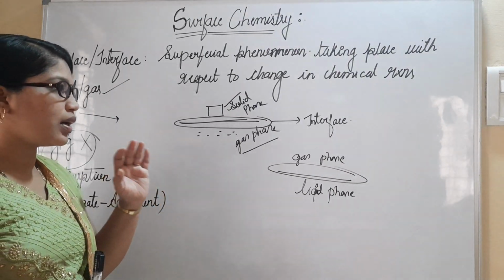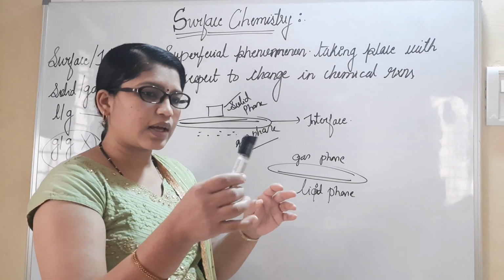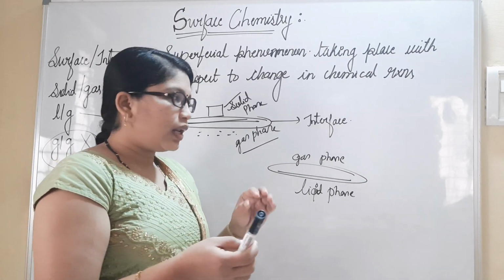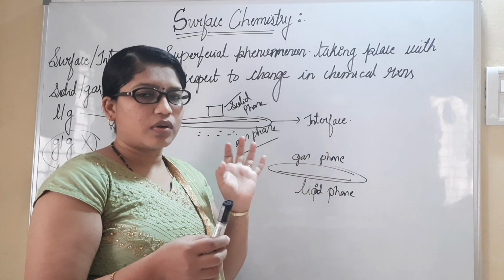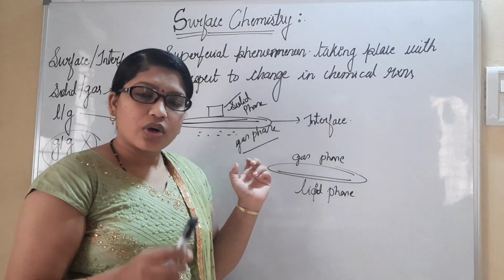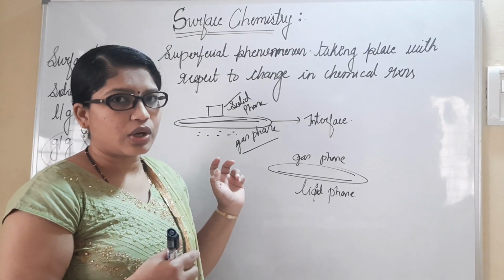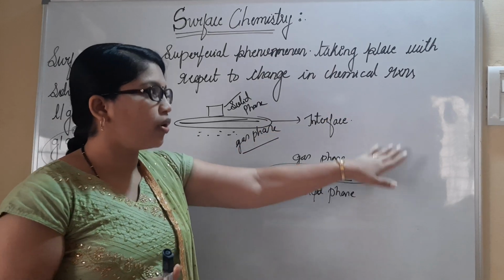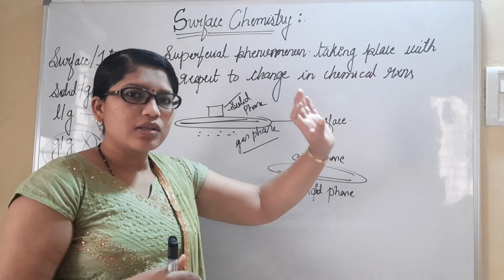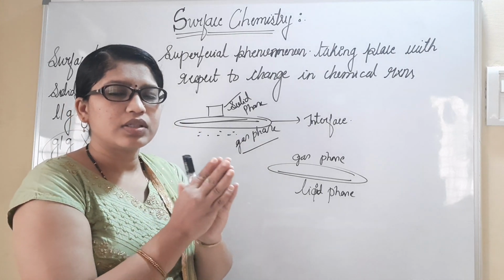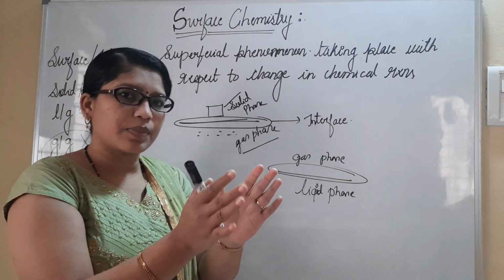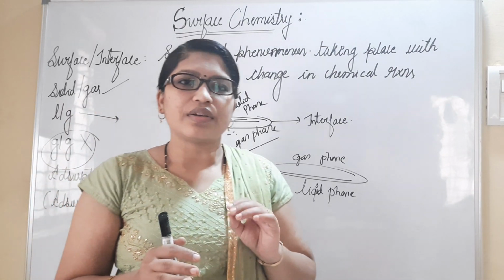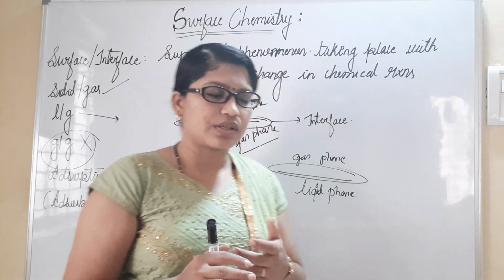Interface: just now I can consider that the ink I put in this marker is liquid in nature, and while writing it shows its liquid nature itself, but the board on which I am writing is said to be solid. And the separation between them, where I have written on the board, is a change: the liquid phase is separated by the solid phase. That itself is called an interface, or just a surface.